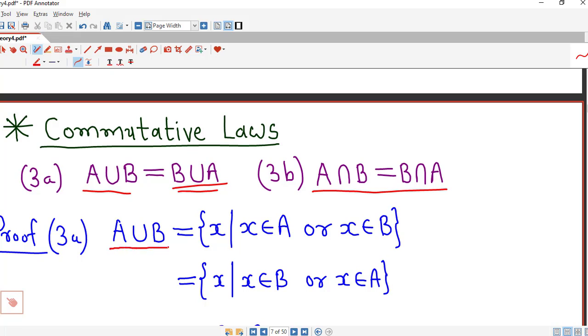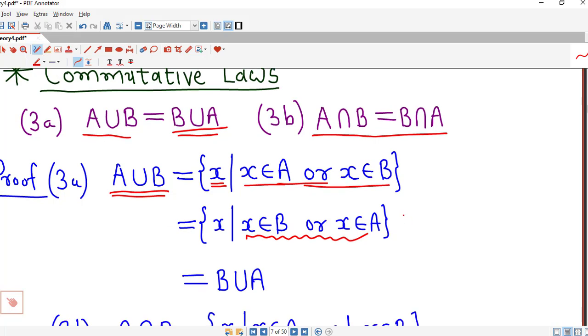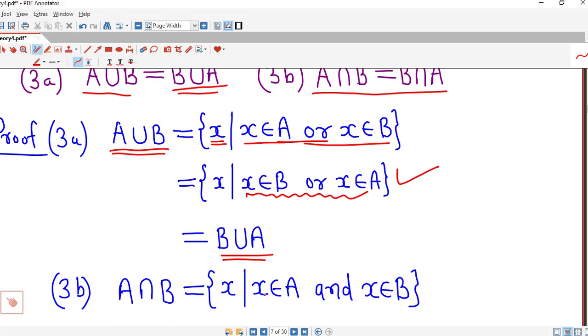Proof is easy. We start by taking A union B, that is the set of all those X which are either in A or in B. Now this we can rewrite as X belongs to B or X belongs to A, but this set is nothing but B union A. Therefore we have shown that A union B and B union A are always equal.